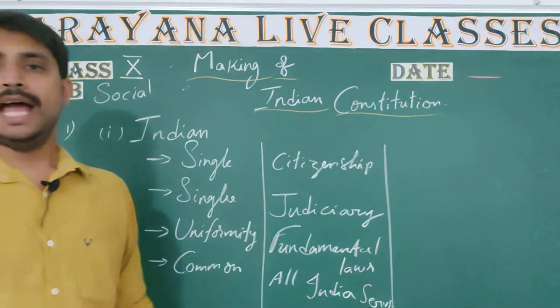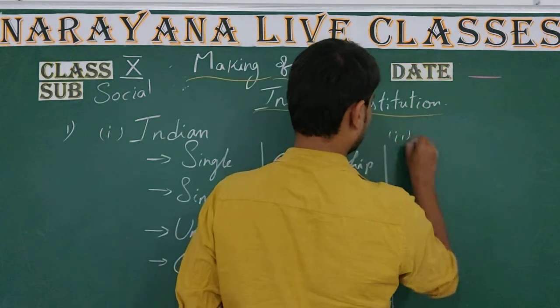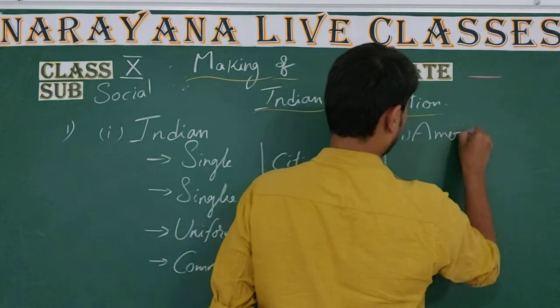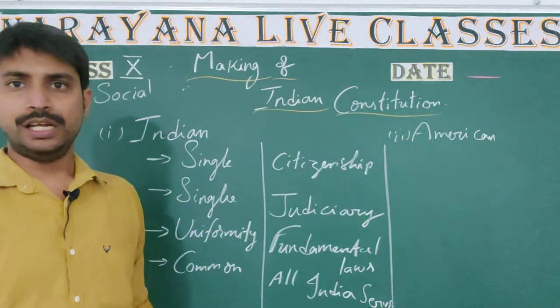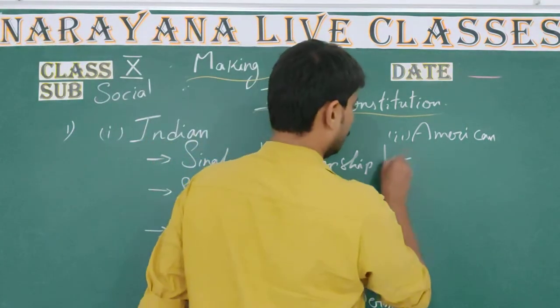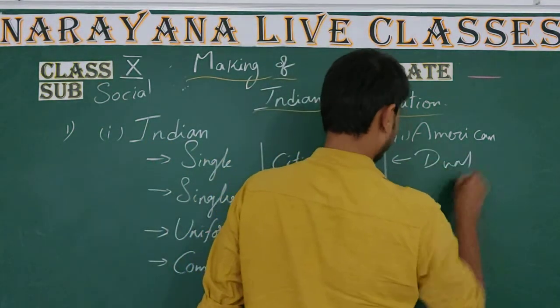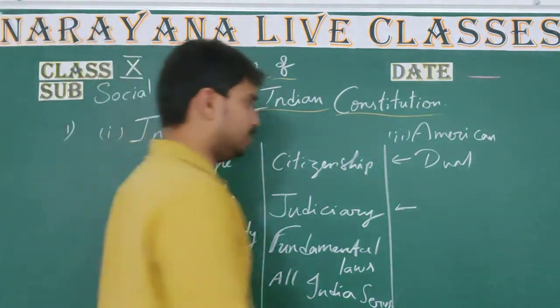Whereas if you go through American federalism, it is quite opposite to the Indian. Here in India we have single citizenship, whereas in America it has dual citizenship. Single judiciary, dual judiciary.